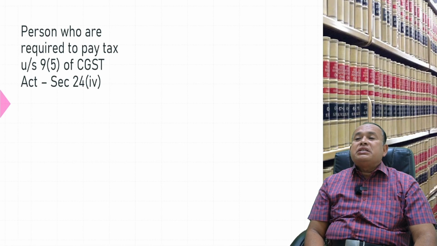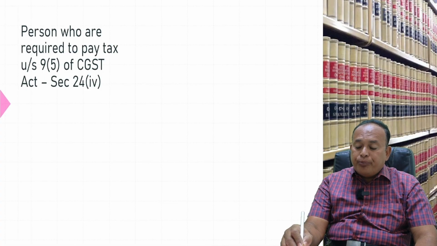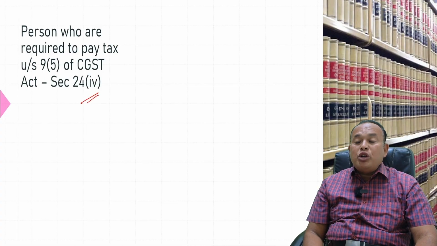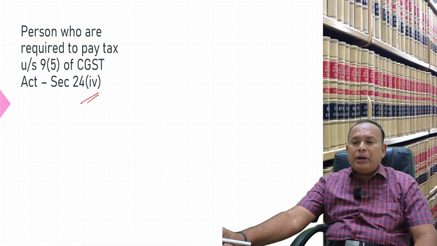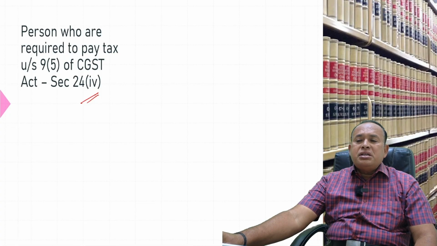Further, my dear friends, referring here to section 24, clause 4, persons who are required to pay the tax under section 9, subsection 5. Very important now. Since, as the first chapter in our class, I have taken chapter number 9, the registration chapter of the study material of ICAI.